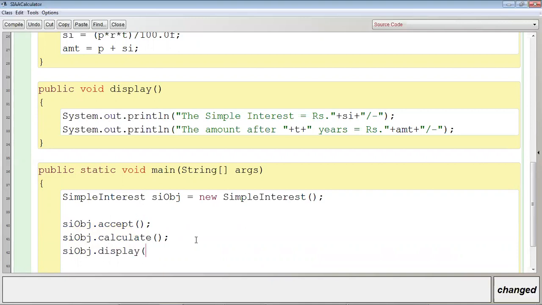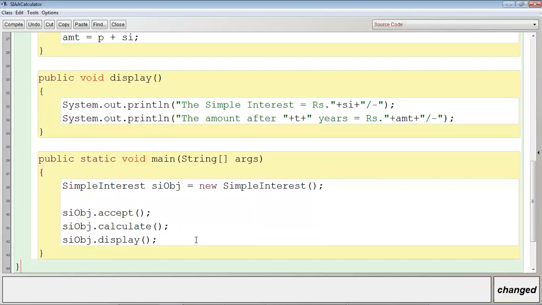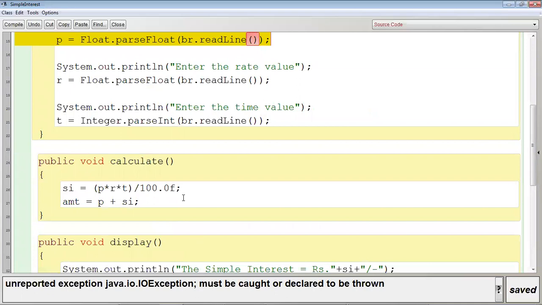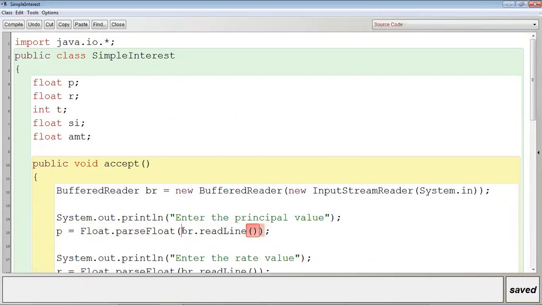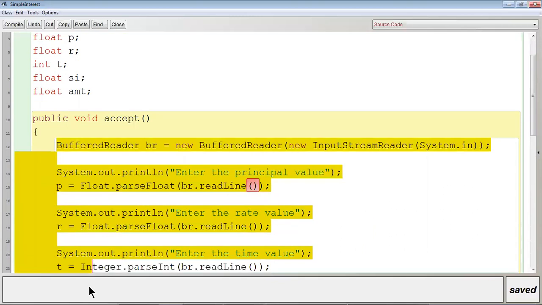siobj.display, the display method. Okay, display method. Now let me close the main method, close the class, Control K. Oh, so this is the error, right? Because I have used the readLine method from within the body of the accept method.